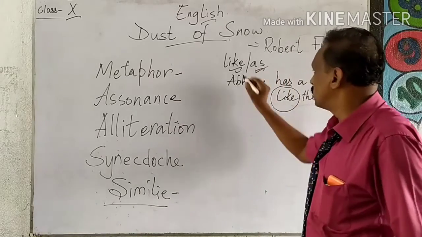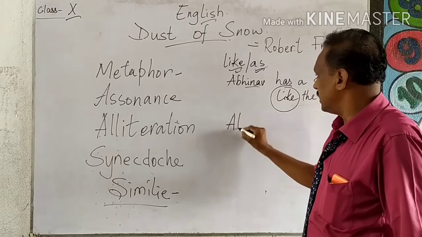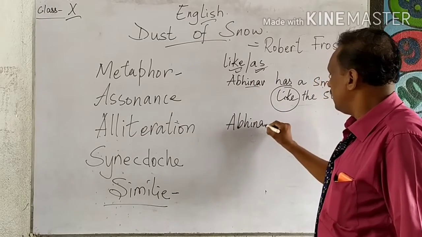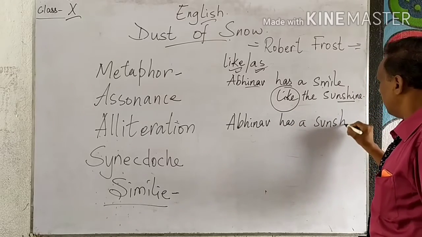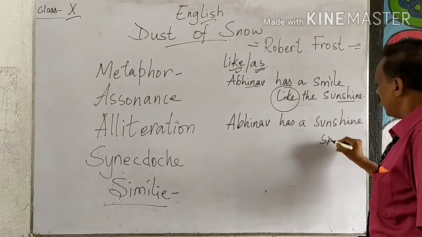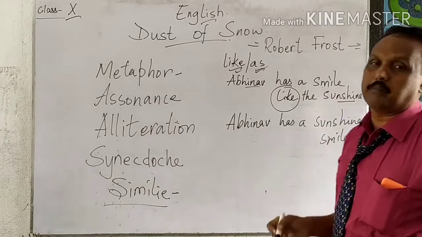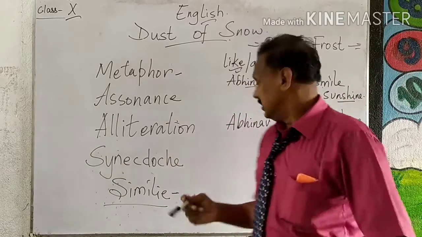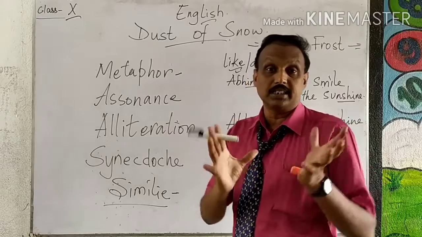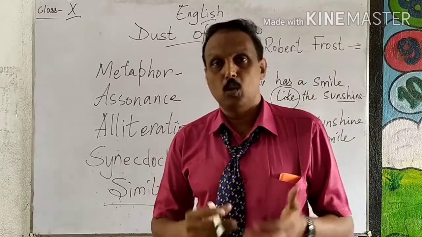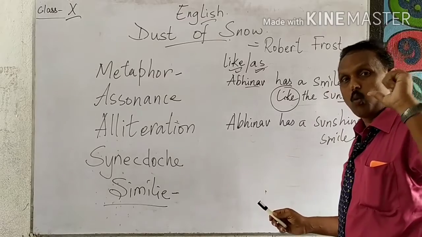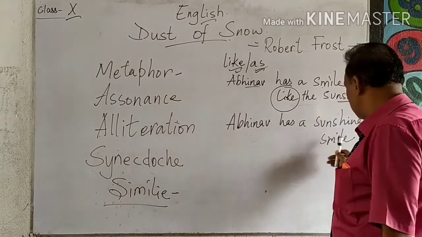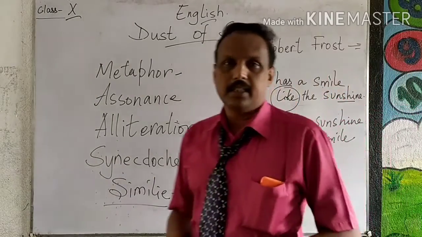When you don't use like or as, the same sentence, we will rephrase it: Abhinav has a sunshine smile. Now see here, the same thing only we have compared. What does it show there? Sunshine smile means what? Sunshine, bright, warm. So Abhinav has a smile that is warm like the sun, that is bright like the sun.